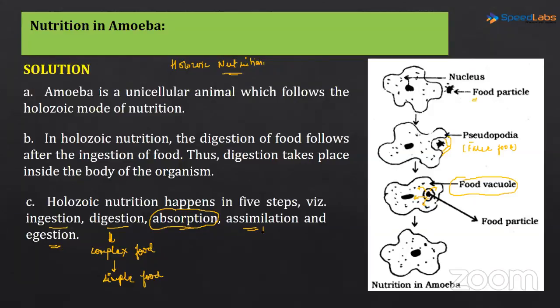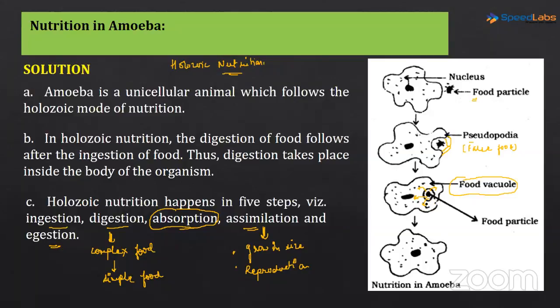Now assimilation, if you guys remember, what was assimilation? Assimilation was utilization of this food for energy or growth or reproduction. So here amoeba can maybe grow in size, right? Amoeba can grow in size or it may use this food for reproduction. So there are various things which amoeba can do with this food, okay? So basically utilization is assimilation. And then the last part is egestion.